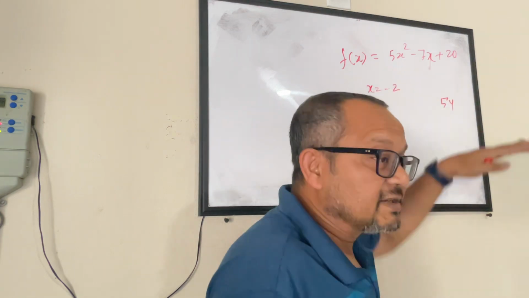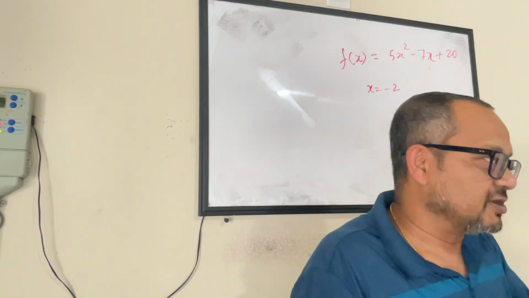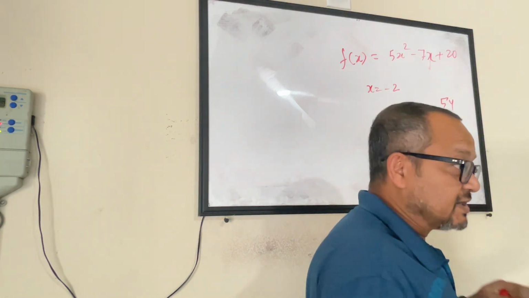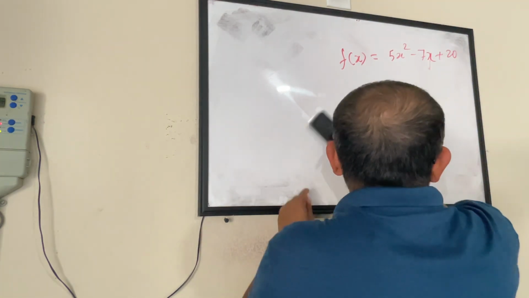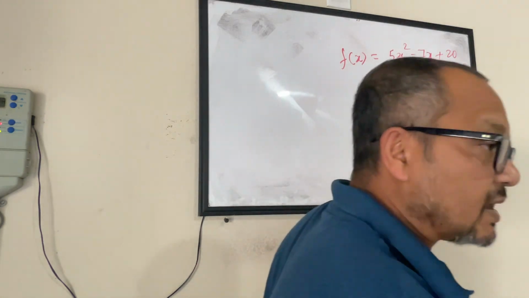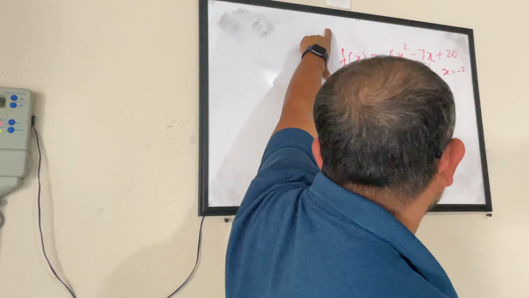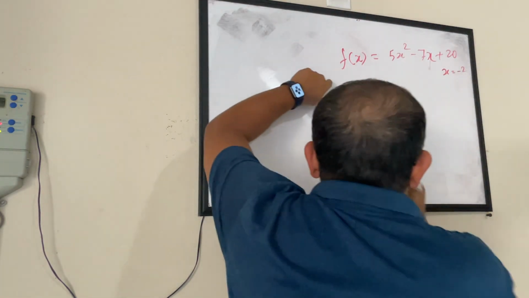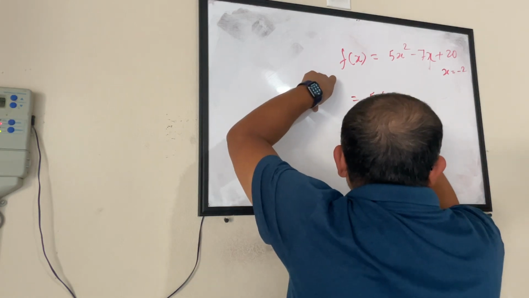But as you all know, I'm a very bad guy. I don't trust anybody when it comes to maths. I will just do it, and you can see how I write my steps. Okay. So we have to evaluate this for x equals minus 2. This question says evaluate this function for x equals minus 2. Okay, fine. So x equals minus 2. What I will do is, wherever I have an x, I will put a minus 2.